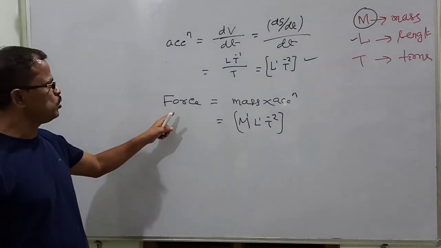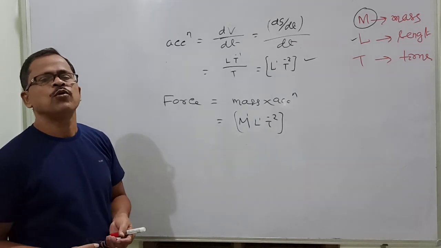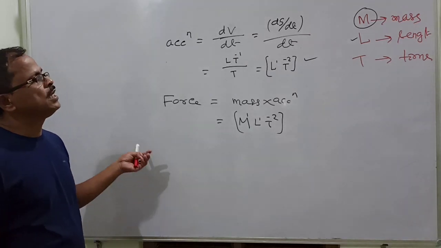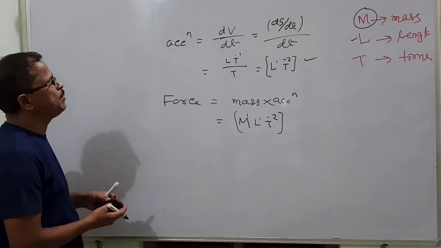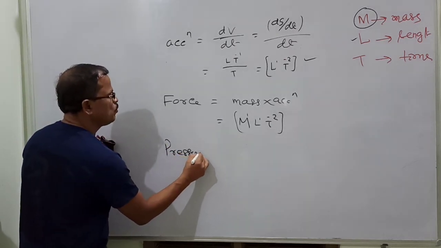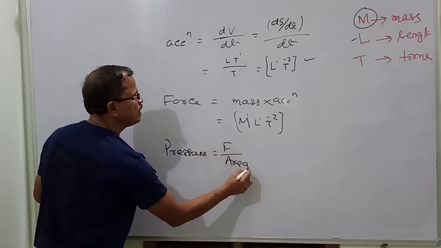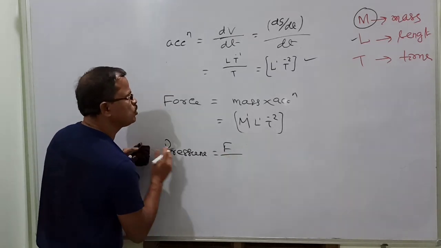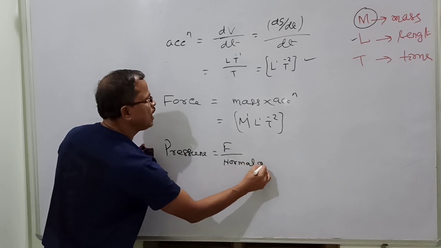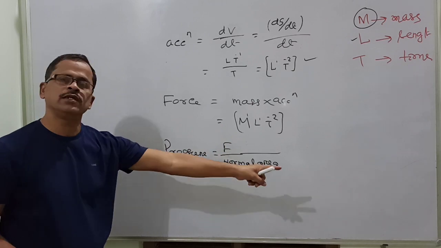Then after getting force, when you multiply force with distance, you will get the work done, then kinetic energy, then potential energy, then so many, and pressure also you can find out. What is the dimension of pressure? Let us write the dimension of pressure. Pressure is defined as force by area, force for unit normal area.